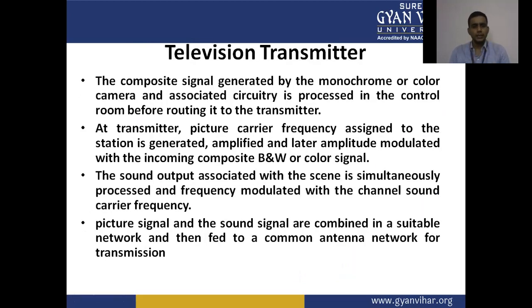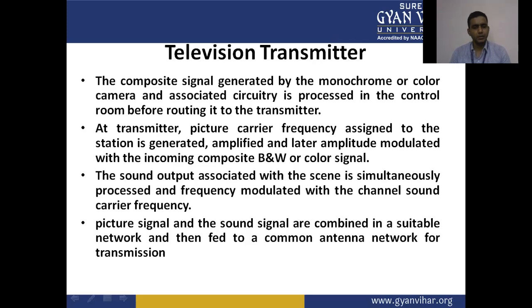The composite signals generated by the monochrome or color television camera and associated circuitry are processed in the control room before routing to the transmitter. In the composite signal, we have the video signal, blanking pulses, synchronizing pulses, and equalization pulses. These are fed into the transmitter section of the monochrome or color television circuit.